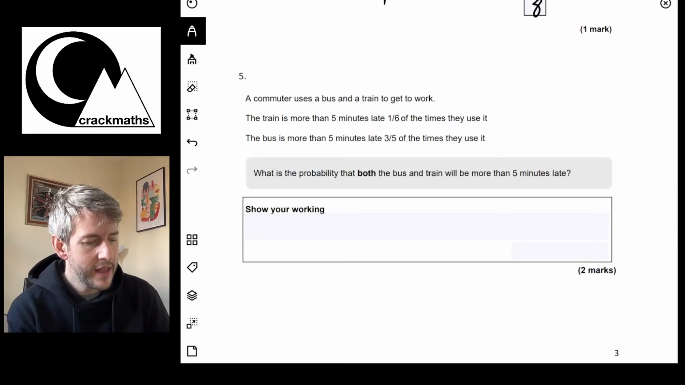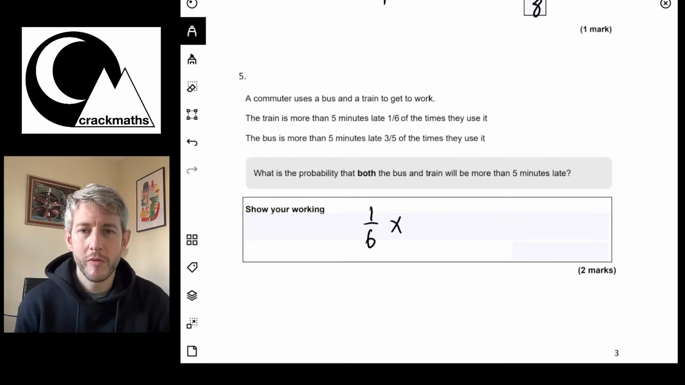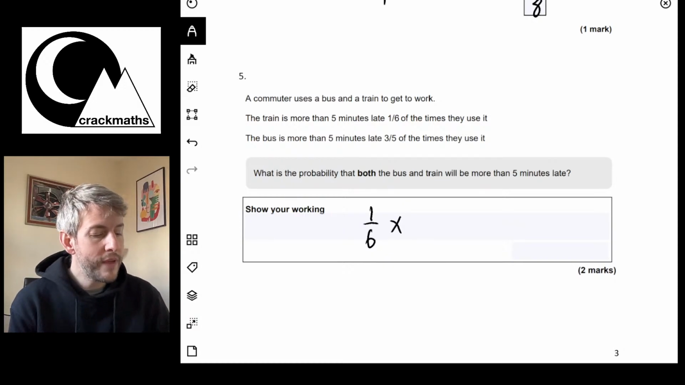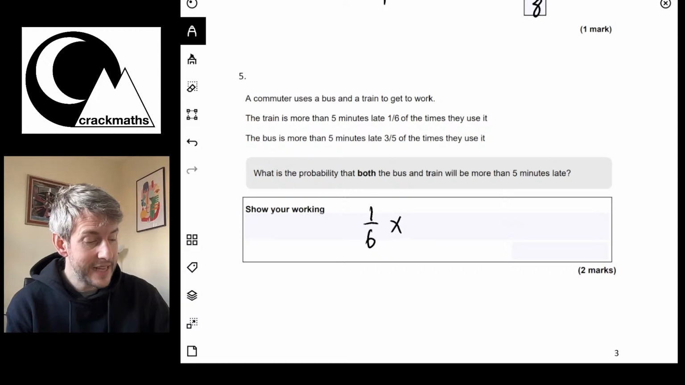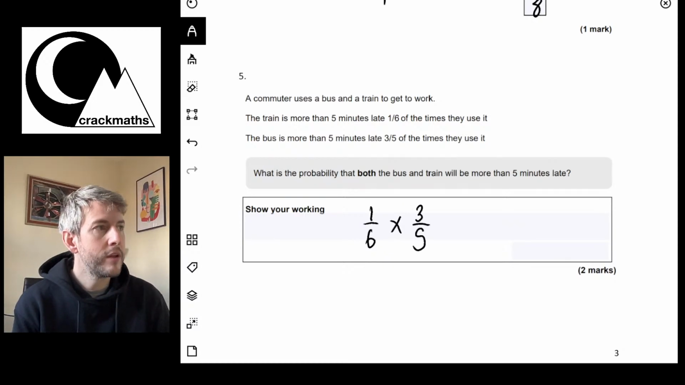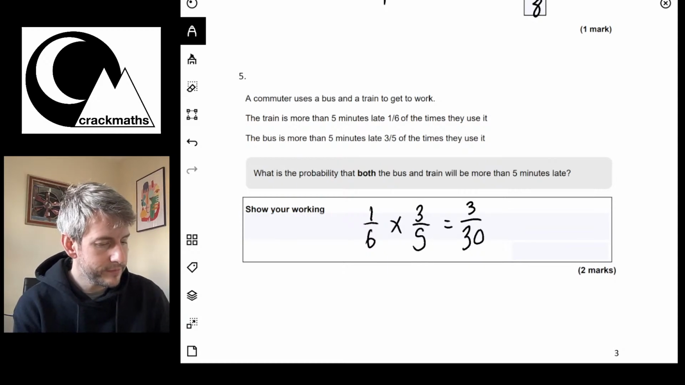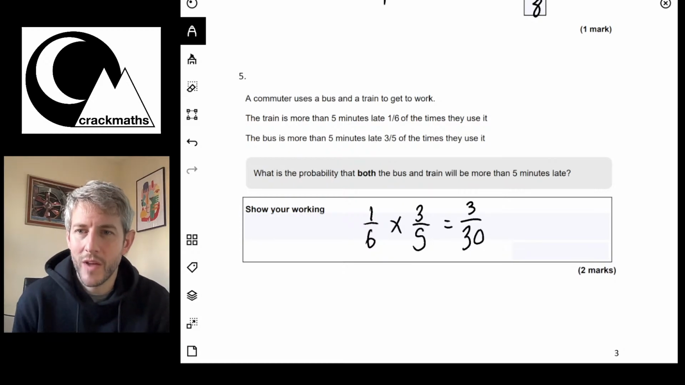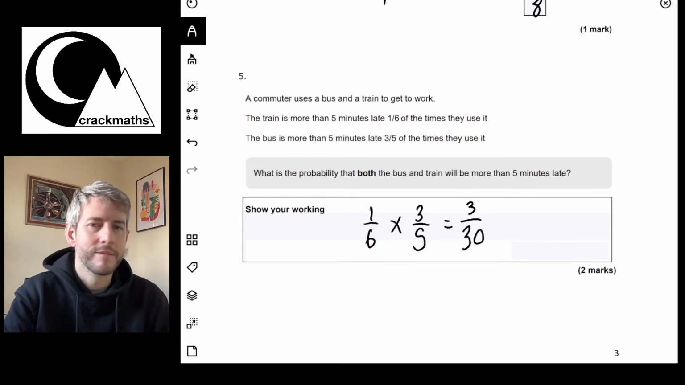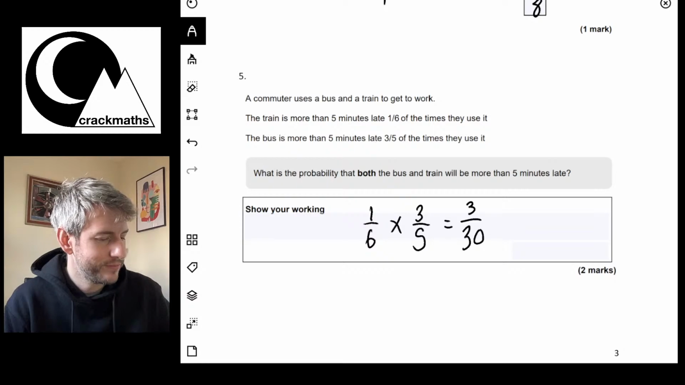Okay, so what I need to do is I need to think about this. So we've got the train is late 1/6 of the time, so we're going to do 1/6 because we're in 1/6 of the time here, and then we then want 3/5 of the time the bus is late. So if we're in the world where it's 1/6, we're going to want 1/6 times 3/5, and this will be 3 out of 30. And they haven't asked for its simplest form, so that is absolutely fine as an answer. Okay. So let's have a look at the next question.